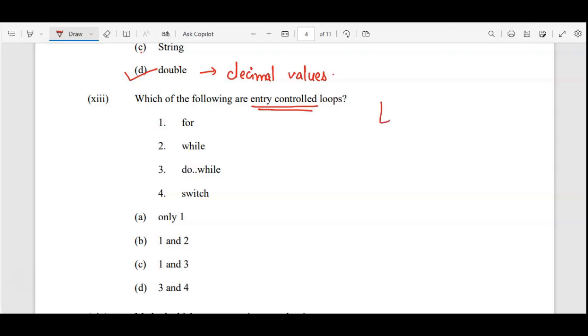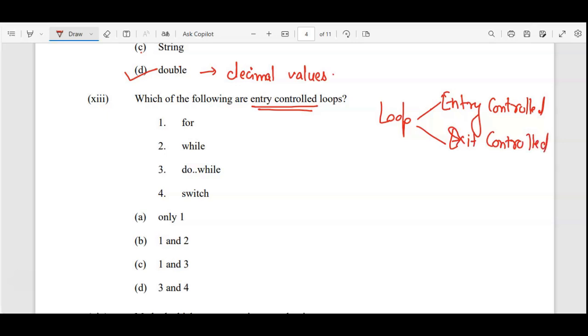Which of the following are entry control loops? If you remember, for the loop concept we have two types of loop. We have entry control loop, and then the second one we have exit control loop. So entry and exit.